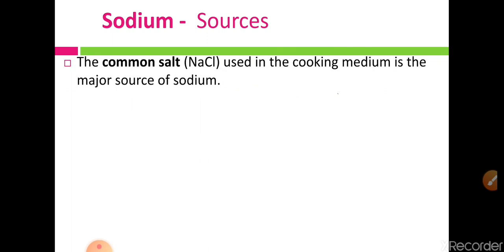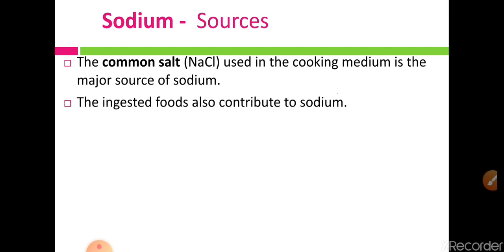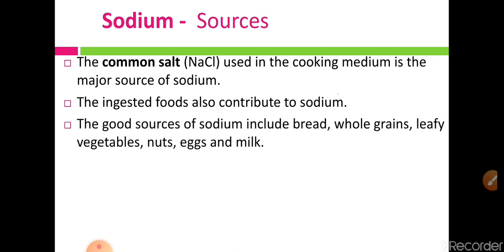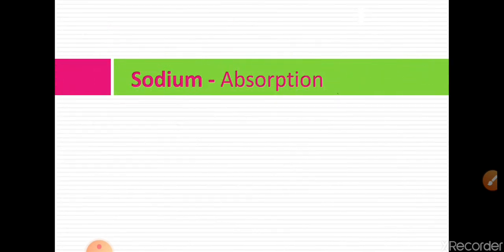Then sources of sodium. The major source of sodium in our daily diet is common salt, which is used in the cooking medium. Then ingested foods such as bread, whole grains, leafy vegetables, nuts, eggs and milk are good sources of sodium.